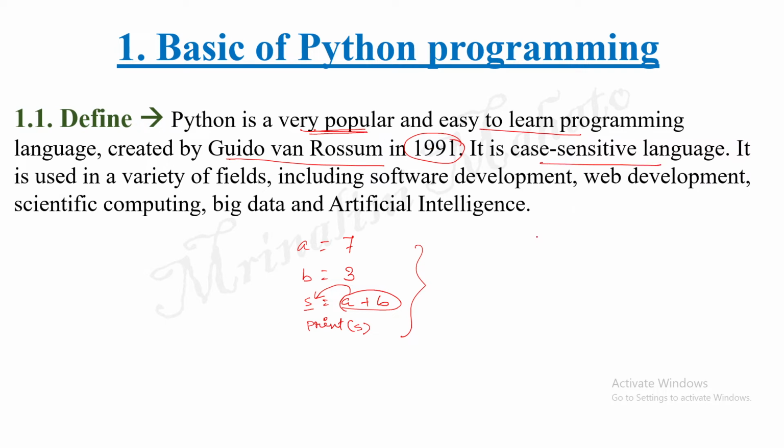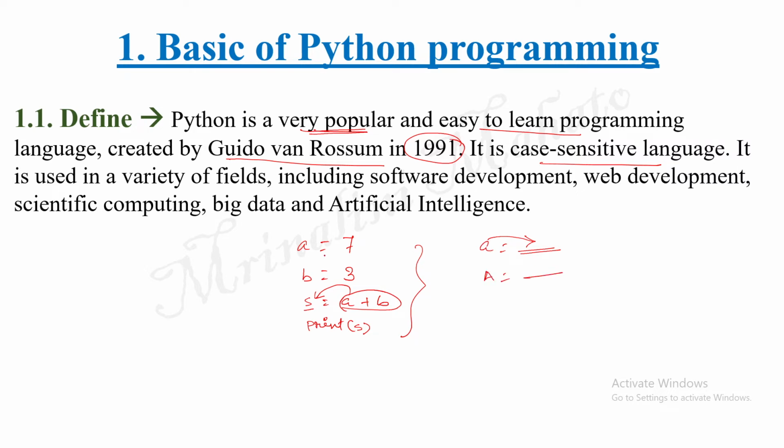Case sensitive language means the language distinguishes between uppercase and lowercase letters. For example, small a generates a different code and capital A generates a different code.